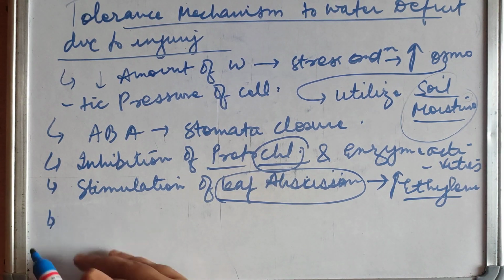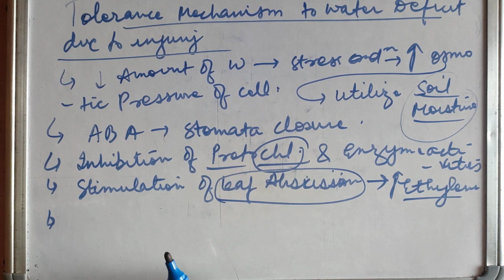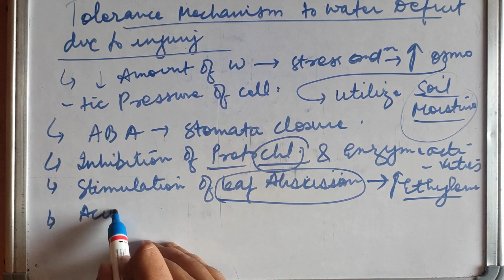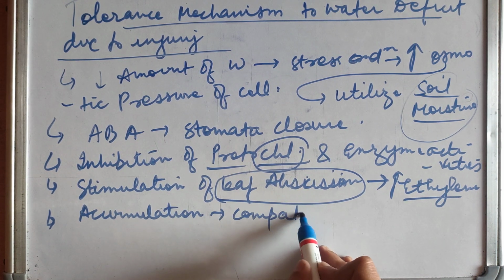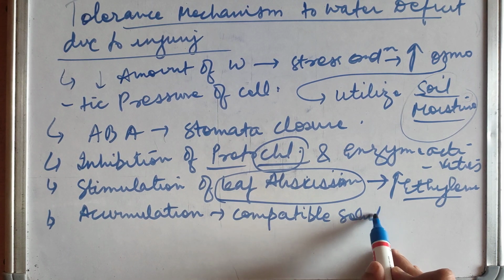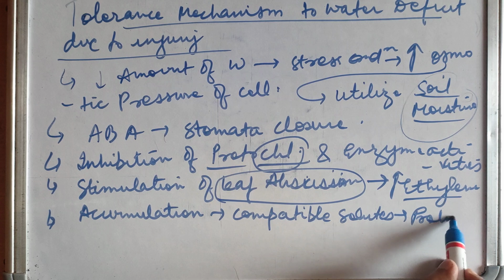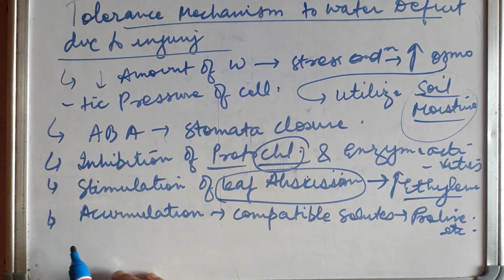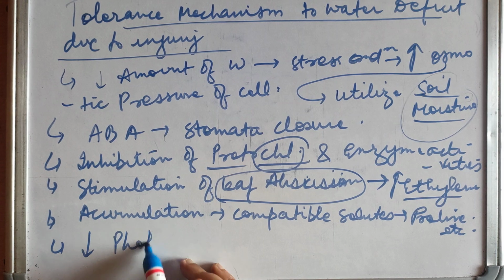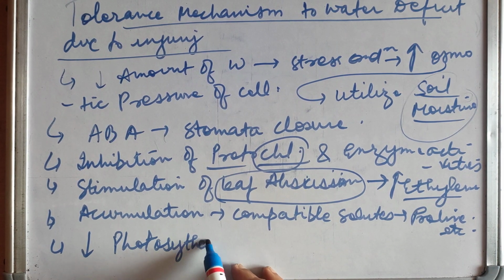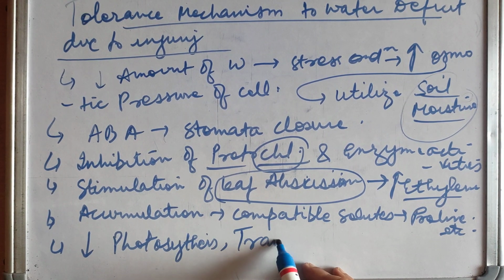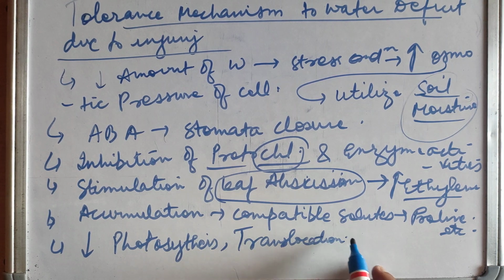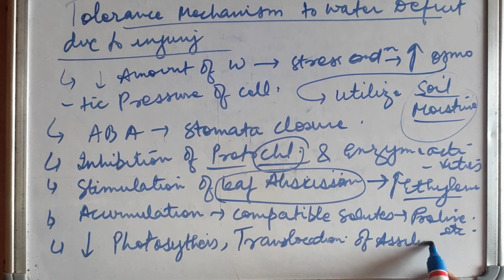ethylene is released. And there is accumulation of compatible solutes such as proline, etc. And it leads to decreased photosynthesis, decreased translocation of assimilates, and also decreased respiration.